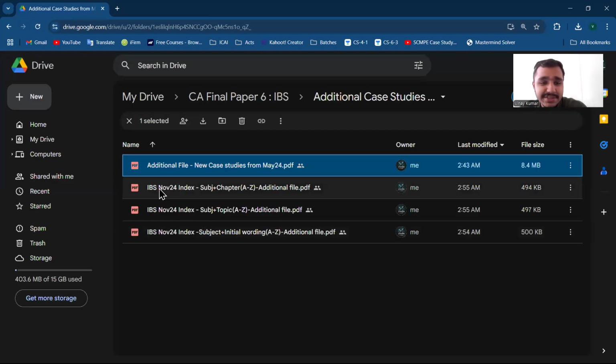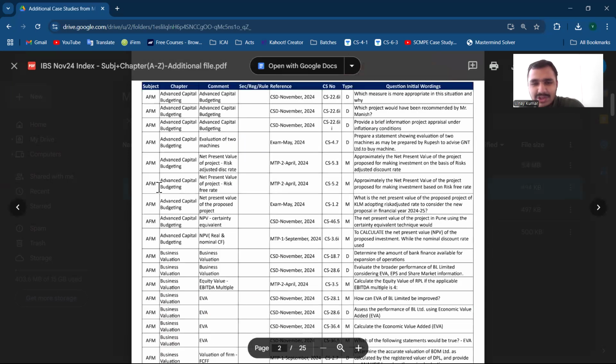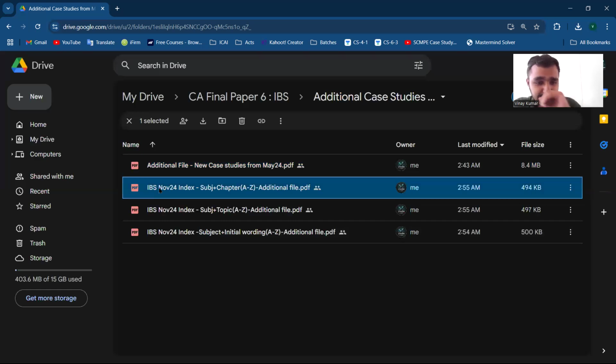Next here is the subject-wise particular index, which I will explain ahead. The format is the same. How to use it effectively, I will explain this too. So I have shared 3 types of index here: subject plus chapter, subject plus topic, and subject plus initial wording.